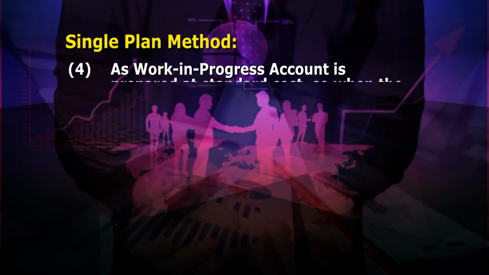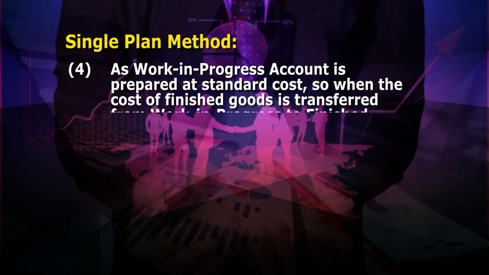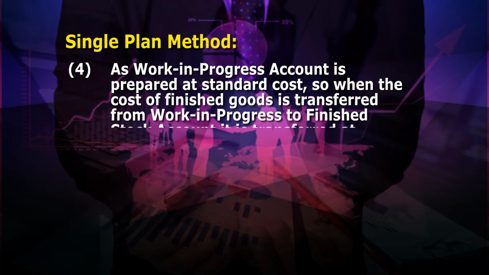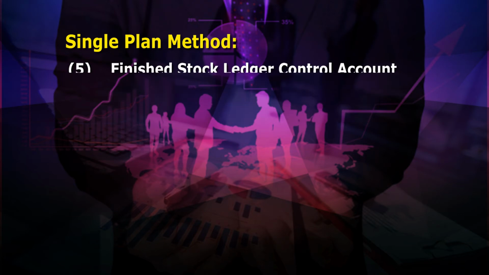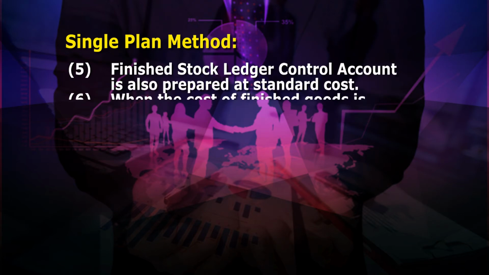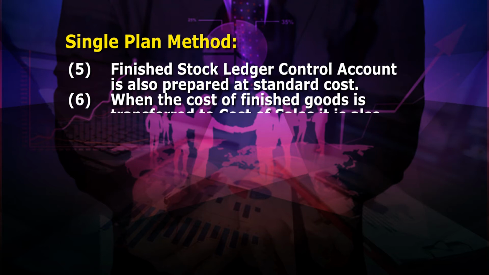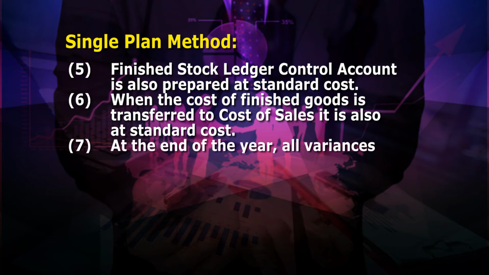Number 4, as work in progress account is prepared at standard cost, so when the cost of finished goods is transferred from work in progress to finished stock account, it is transferred at standard cost. Number 5, finished stock ledger control account is also prepared at standard cost. Number 6, when the cost of finished goods is transferred to cost of sales, it is also at standard cost.